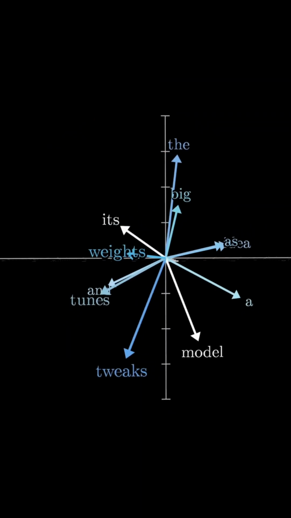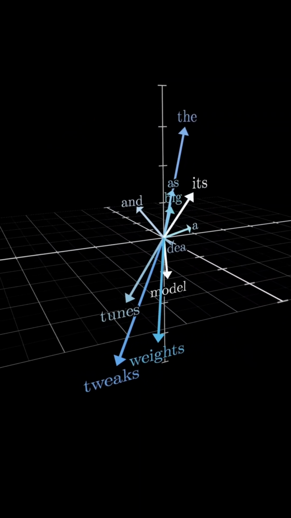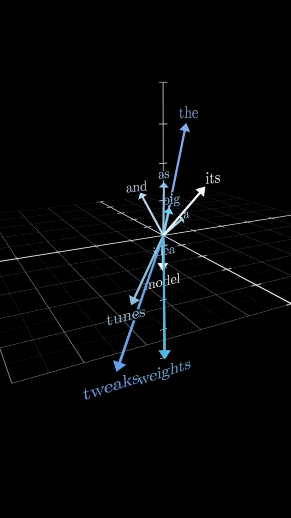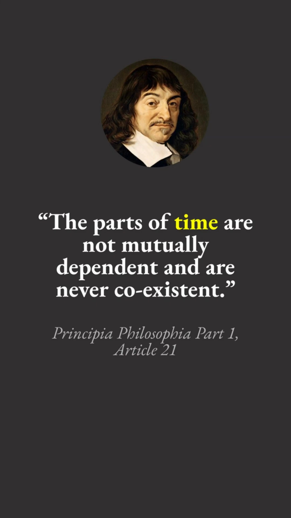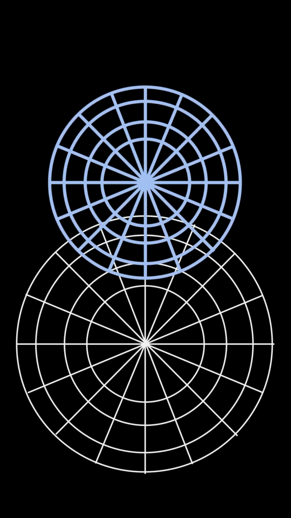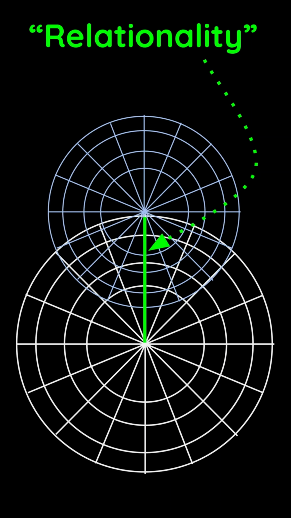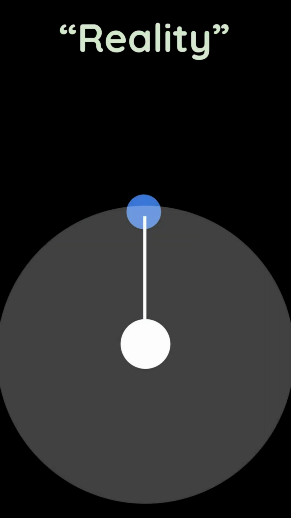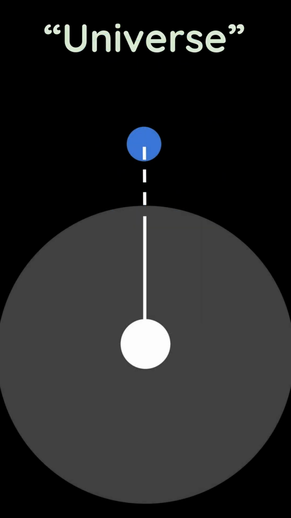origin. This creates infinite slices within the perception space, since time in Cartesian physics is made up of independent moments. The parts of time are not mutually dependent and are never coexistent. Collapse happens when 2 grids align and the origins connect. We call the connection relationality and the connected structure a reality. A universe is where grids touch, allowing a potential reality.